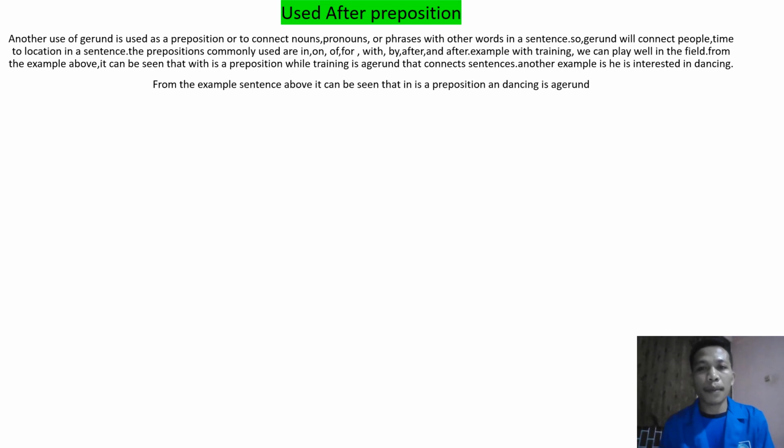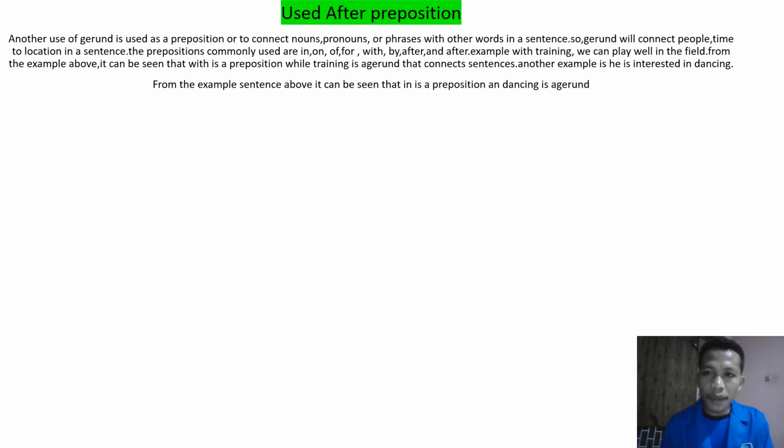Used after a preposition. Another use of gerund is after a preposition, which connects nouns, pronouns, or phrases with other words in a sentence. So gerund will connect people, time, or location in a sentence. The prepositions commonly used are in, on, over, with, by, after, and before.